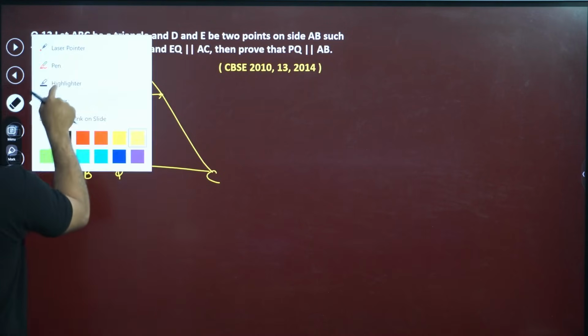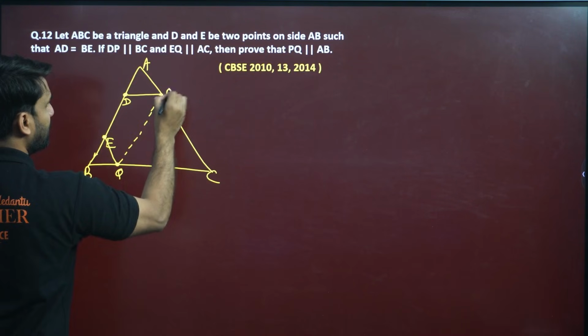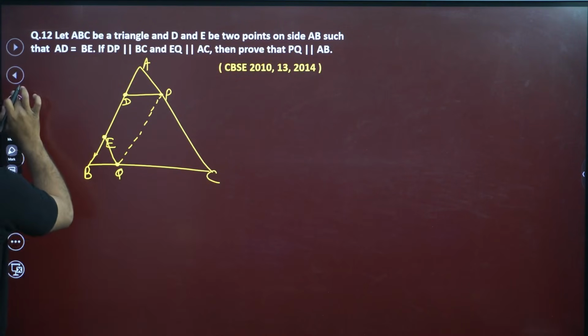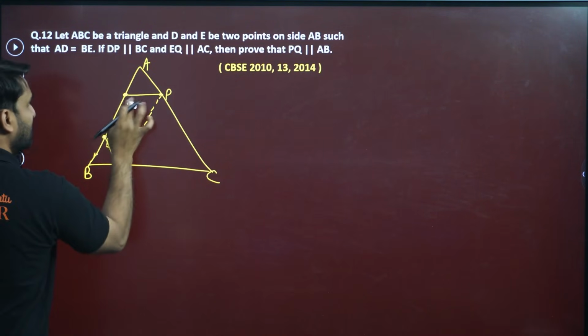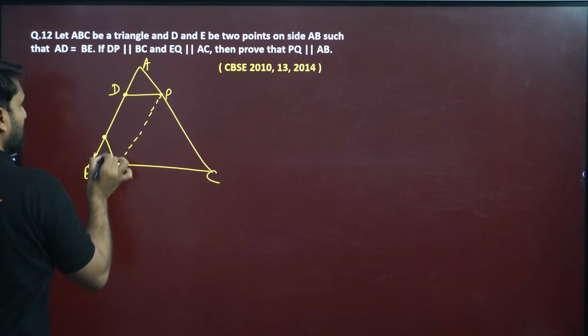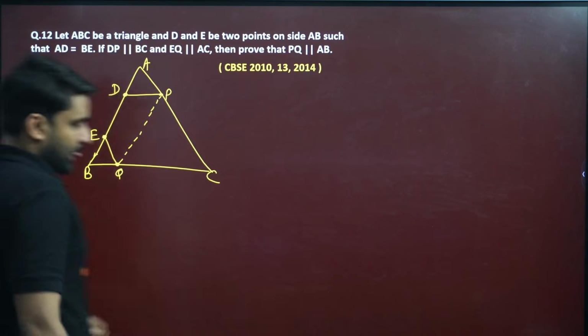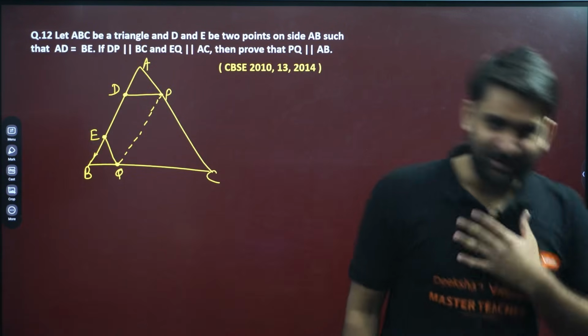So let me draw it again. P should be clearly visible. So here is P, my dear. Let me show every point clearly. So this is my dear D, and this is E. Okay, don't worry, I'm here.